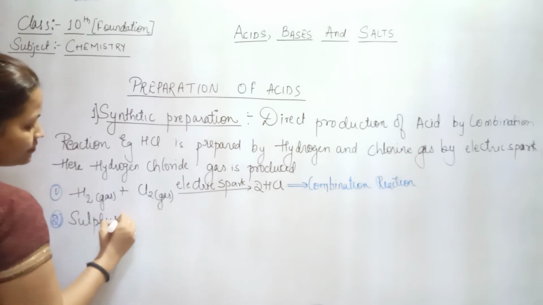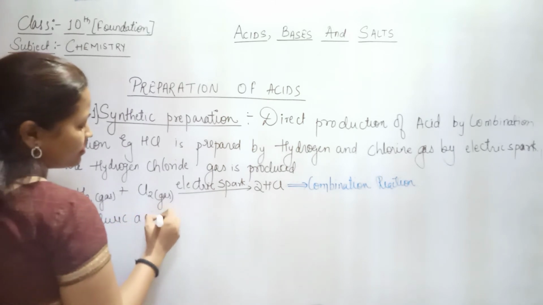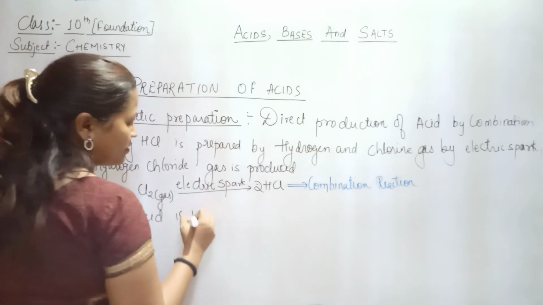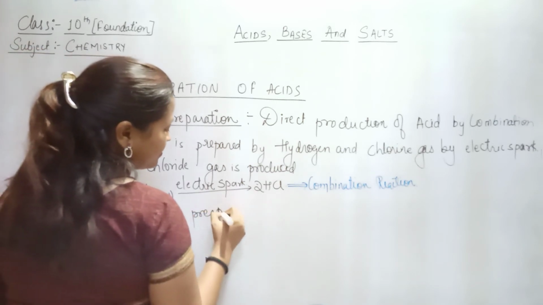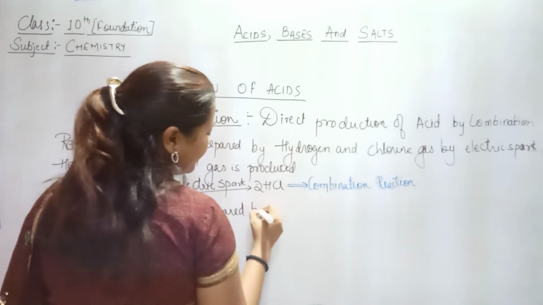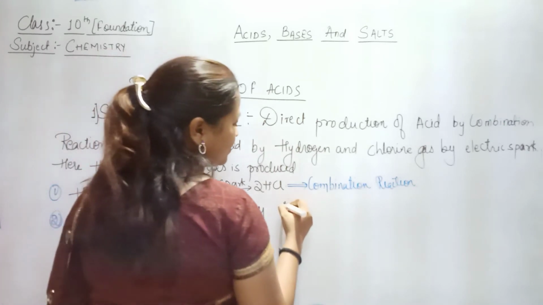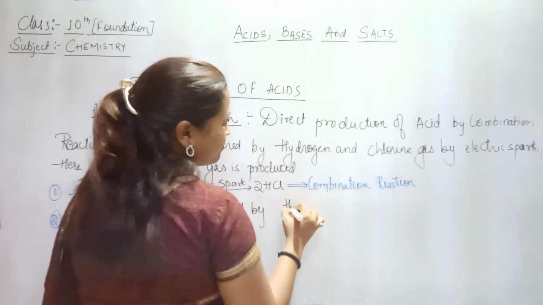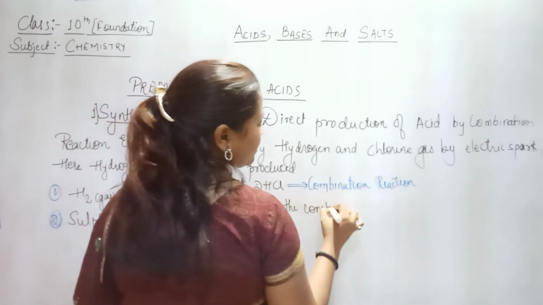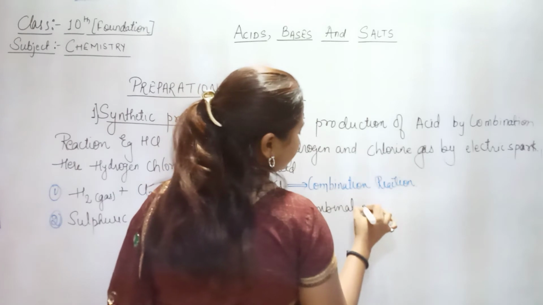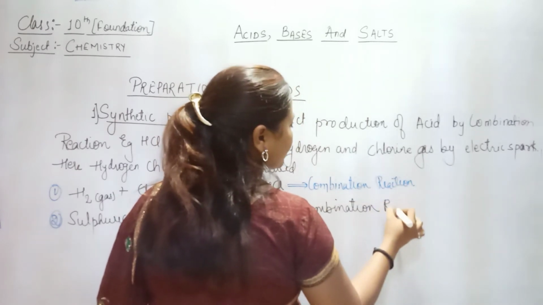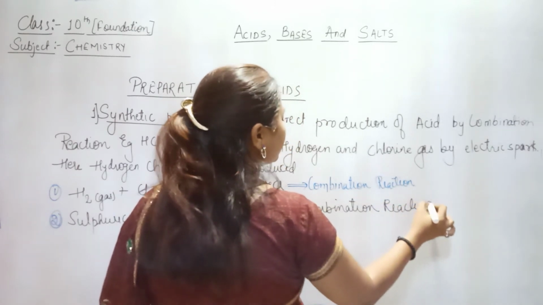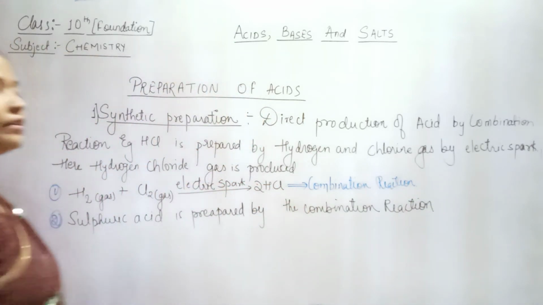Sulfuric acid is prepared by its elements, by the combination of its elements, or you can say combination reaction. So how it is happening? So let's see the reaction.